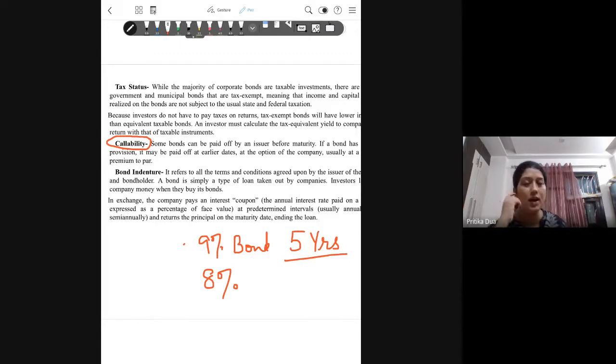And the second term I was using was a putable bond. There, the option to return is with the investor, that they have the option to return back the bond and claim the redemption amount from the issuing company before the due date. So let's move to the types of bonds, then I'll explain this in more detail there.